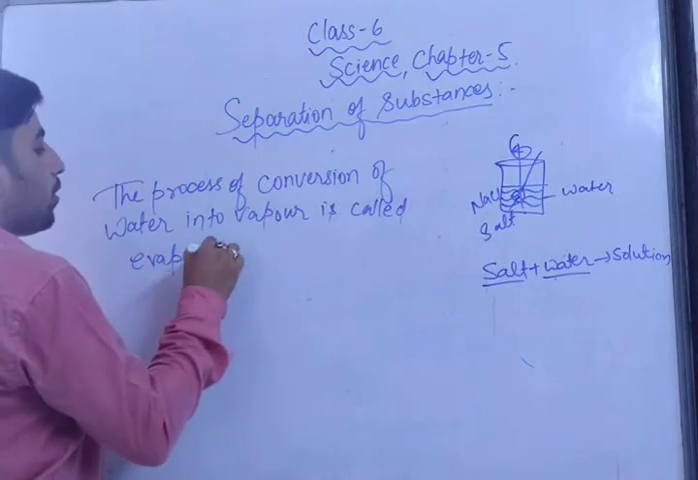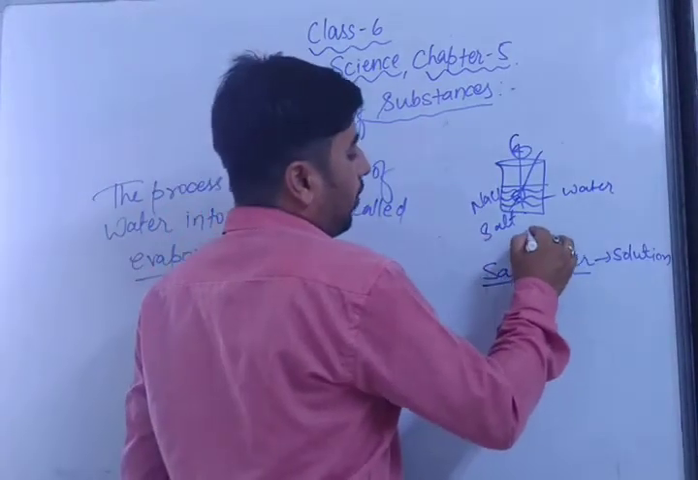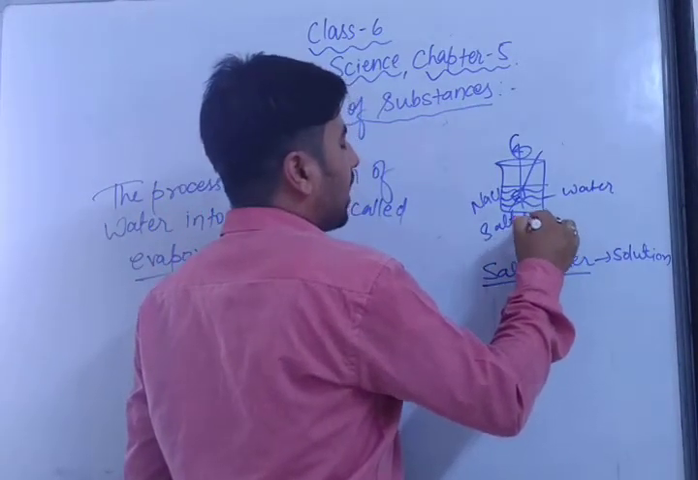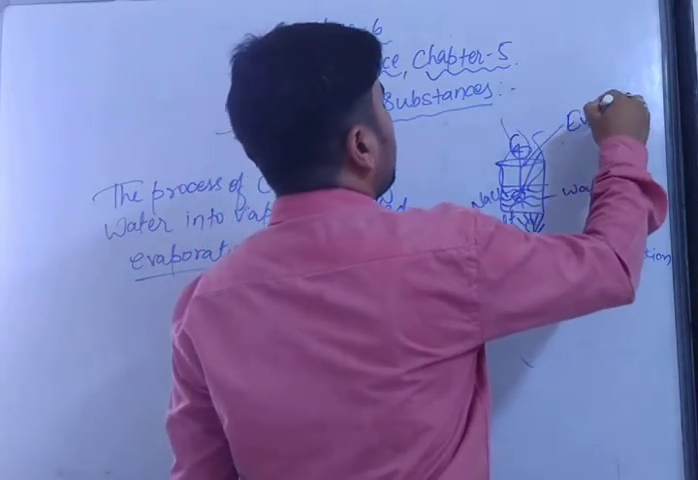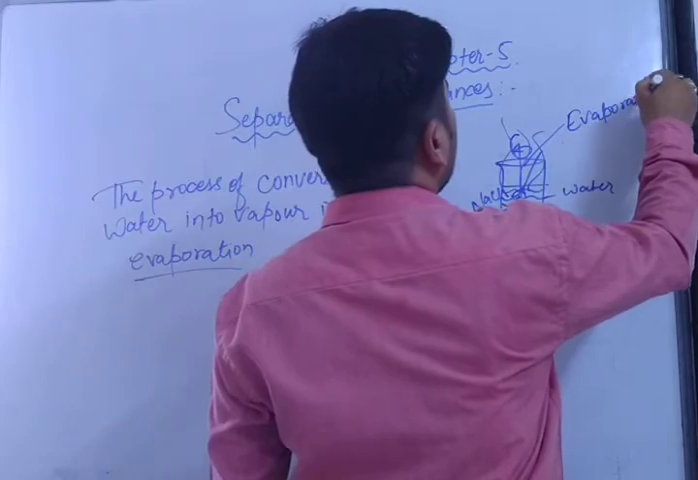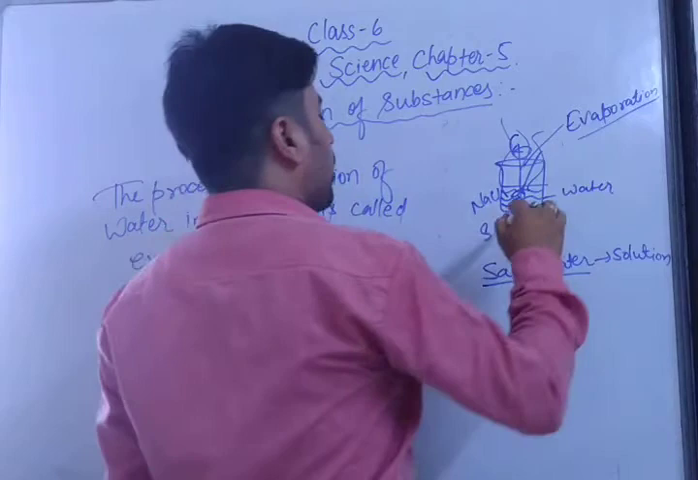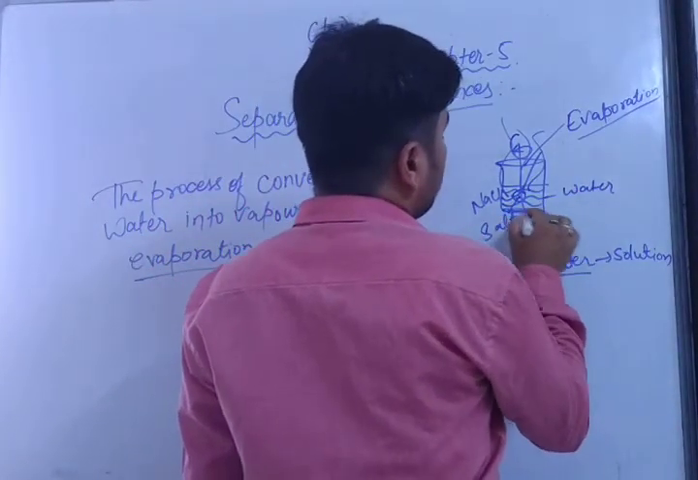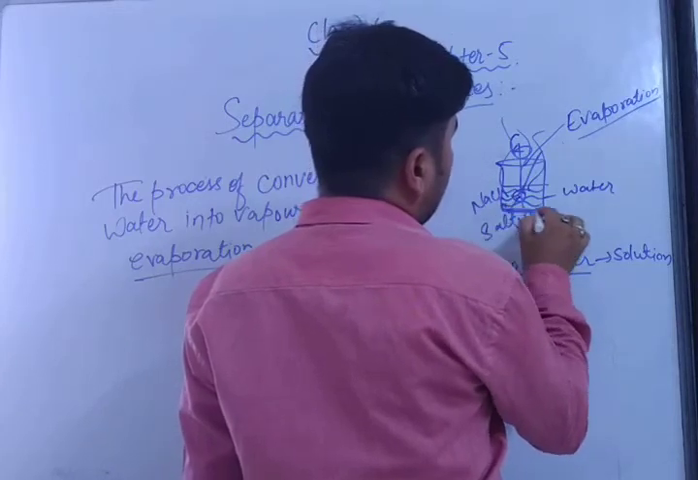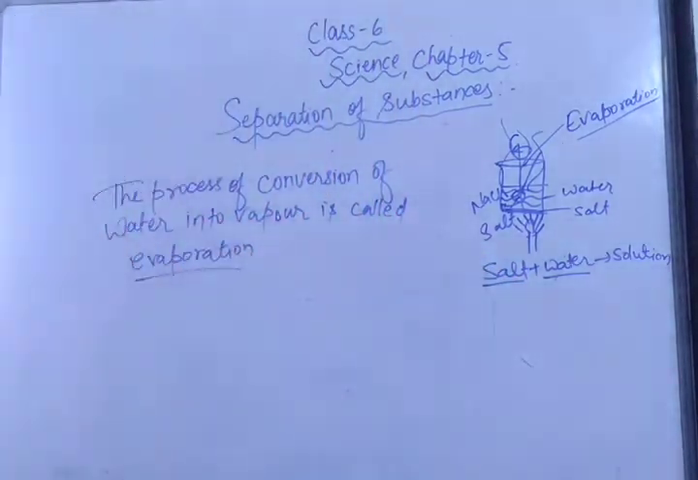In this process we are doing evaporation. Now this mixed salt and water, we will heat on the Bunsen burner. After heating, you will see the water is evaporating, which means the evaporation process has started. Now the whole water will boil. After boiling, the water has converted into vapor, and below the beaker you will see the salt is still there. So the process of conversion of water into vapor is called evaporation.